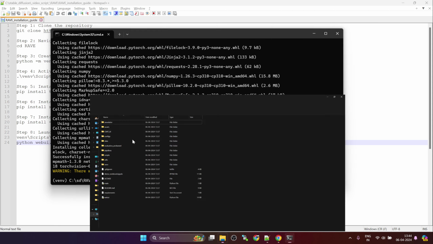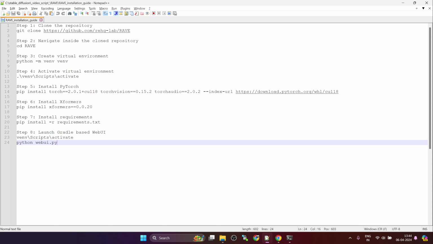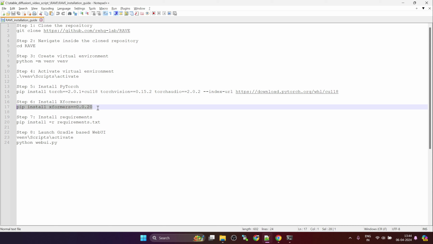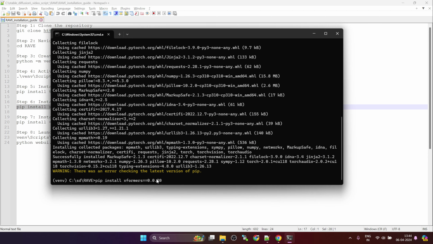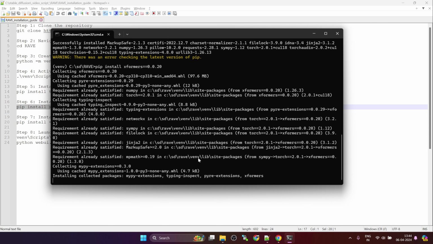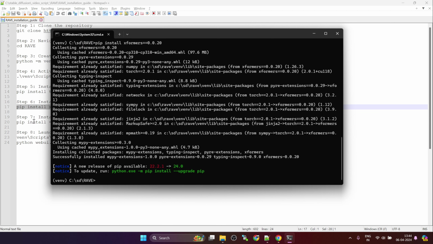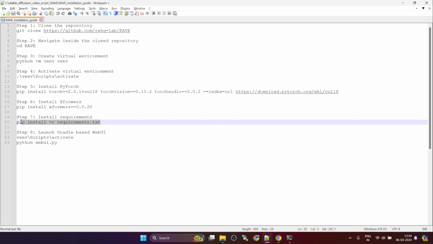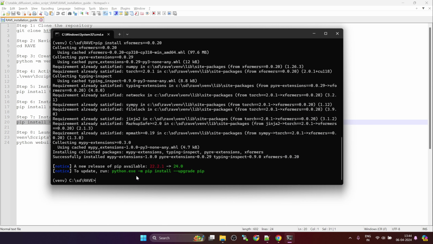Once the torch is installed, next we need to install Xformers, which is mentioned in step 6. So paste the command and press enter. Once this is installed, we will install the remaining requirements using the command mentioned in step 7.